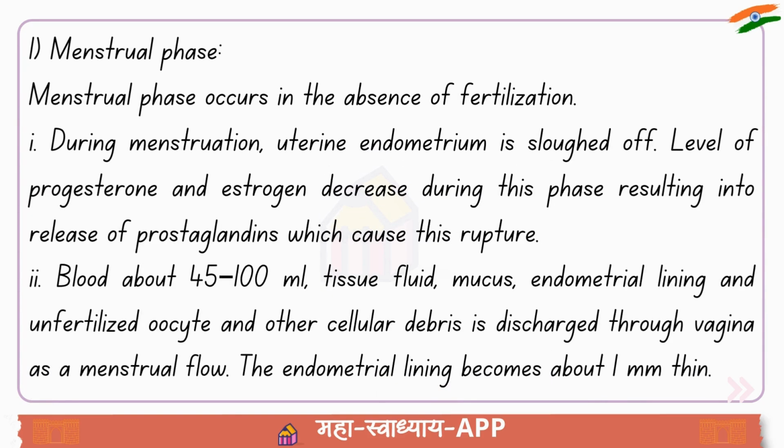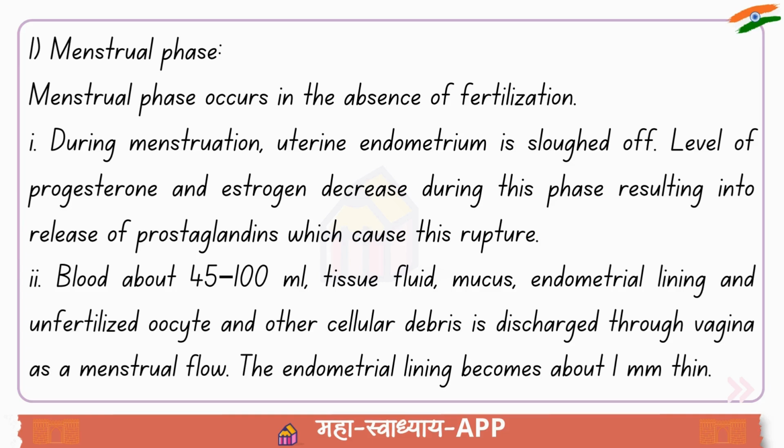1. Menstrual phase. Menstrual phase occurs in the absence of fertilization. During menstruation, uterine endometrium is sloughed off. Level of progesterone and estrogen decrease during this phase, resulting in release of prostaglandins, which cause this rupture.